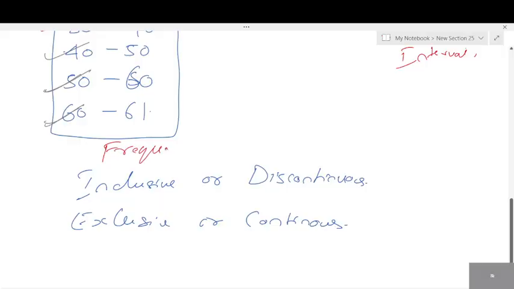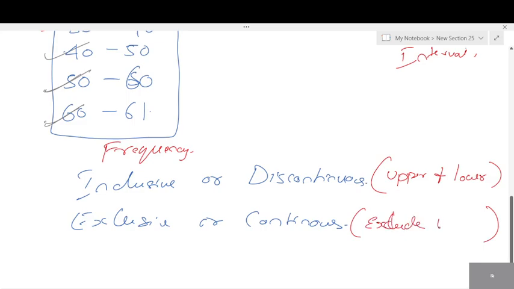Which one you have to include, which one you have to exclude. Okay. Now tell me, for inclusive, which one do you include? For inclusive, you include both upper limit and lower limit. Tell me for exclusive, which one you include and which one you exclude. For exclusive, we exclude upper.